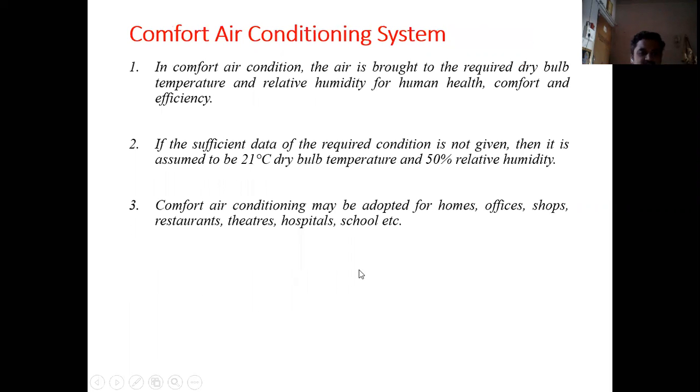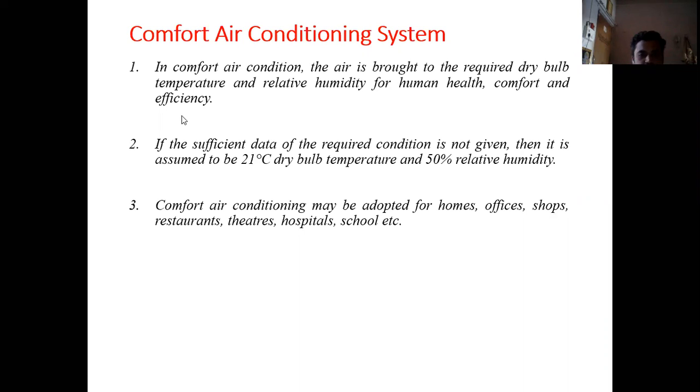So comfort air conditioning. In case of comfort air conditioning, the air is brought to required desirable temperature and relative humidity for human health, comfort and efficiency. So irrespective of whatever the outside temperature, the function of comfort air conditioning is to bring the required temperature and relative humidity inside the room so that he will feel comfort and the working efficiency of a human will increase. So this is the basic function of comfort air conditioning.